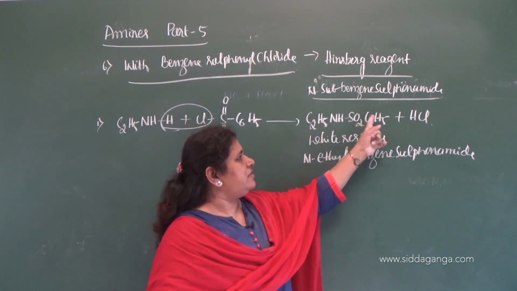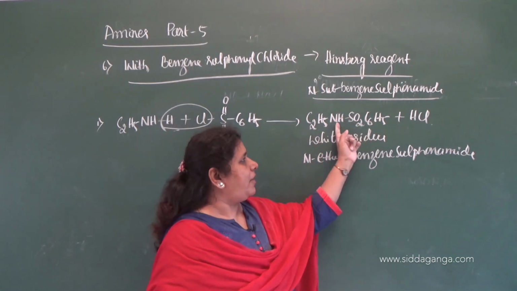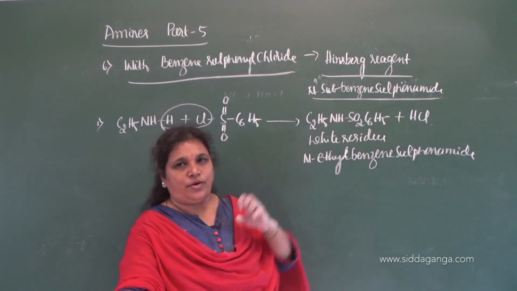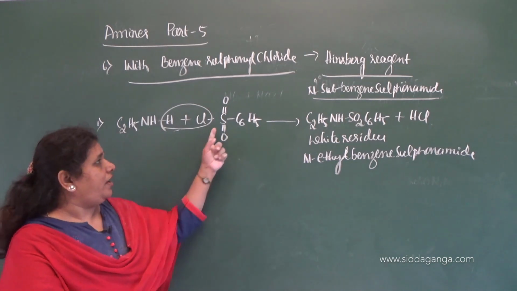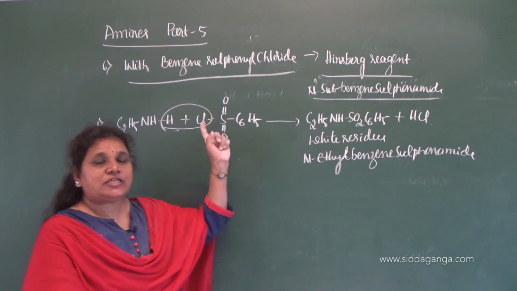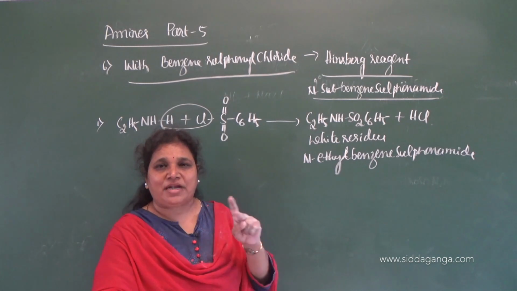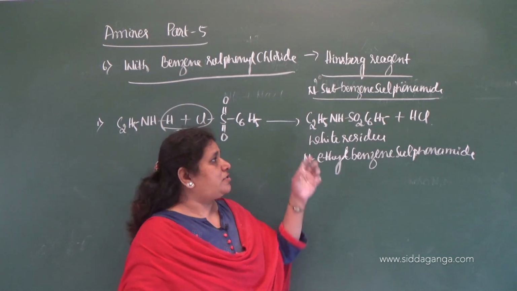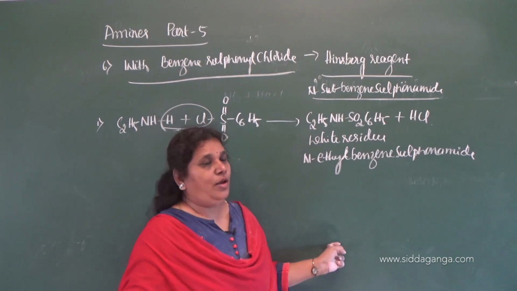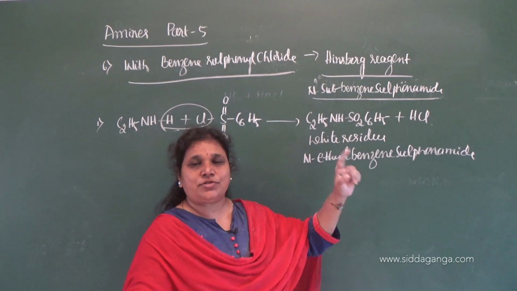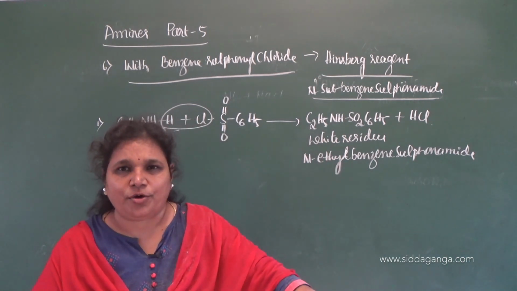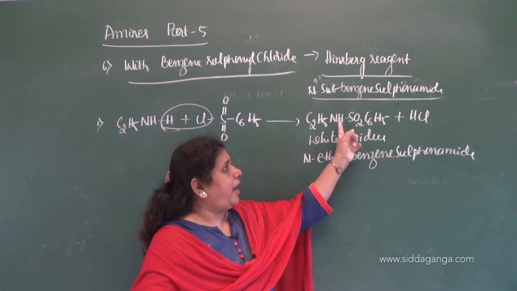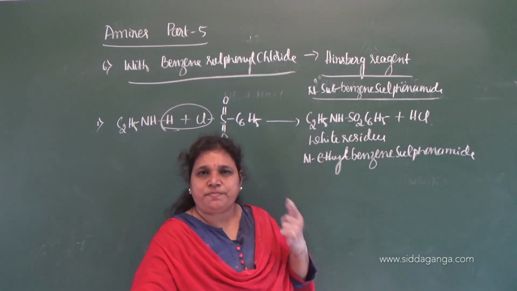N-ethyl benzene sulfonamide. Sulfonamide is a functional group, and the SO2 group is electron withdrawing. It is strongly electron withdrawing. As you know the structure, sulfur is bonded to two oxygen atoms by multiple bonds. Therefore, the SO2 group, the sulfonyl group here, is strongly electron withdrawing. Whenever a hydrogen atom is attached to a strongly electron withdrawing group, heterolytic cleavage of this bond takes place, and hydrogen eliminates in the form of H+.